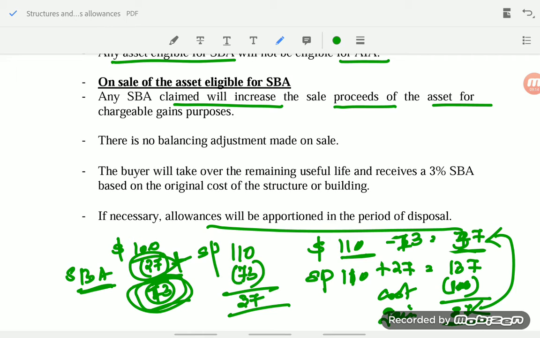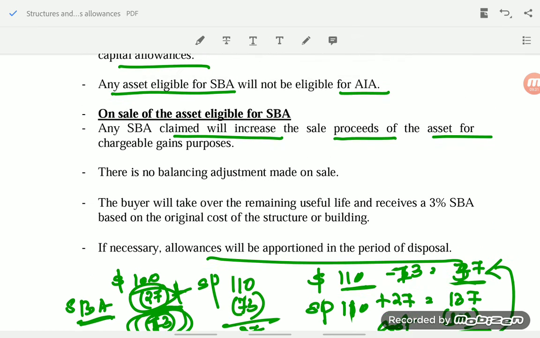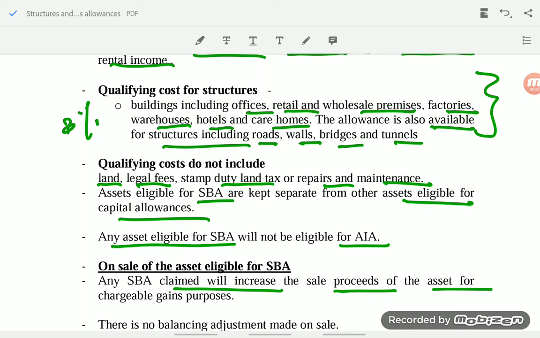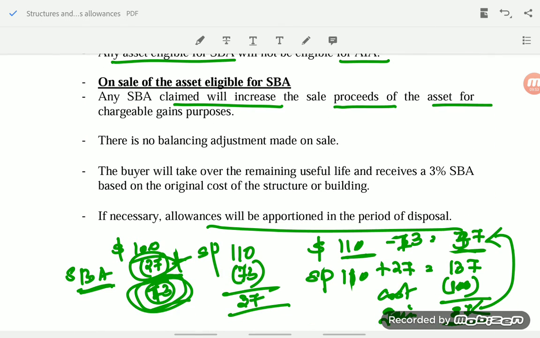Okay, that's all about SBA. It is 3% straight line basis, only on qualifying cost, which is expenses incurred for constructing buildings, structures, roads, bridges, which are meant mainly for trade purposes, or you can say non-residential purposes. Assets eligible for SBA should be separated from assets eligible for AIA. Some costs are not eligible for SBA, which are land costs, legal fees, stamp duty, land tax, repairs, maintenance. All these are not eligible for SBA.